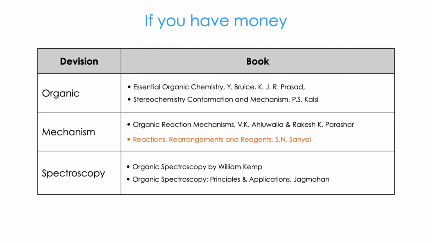If you have money, I suggest you have a few more books. For organic, the Bruice book is very good because the book is very descriptive and attractive to read. And for stereochemistry, the Kalsi book is very good because all organic problems in NET come with stereochemistry. So I strongly recommend buying this book.